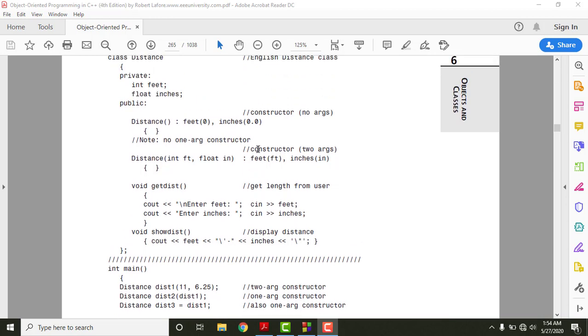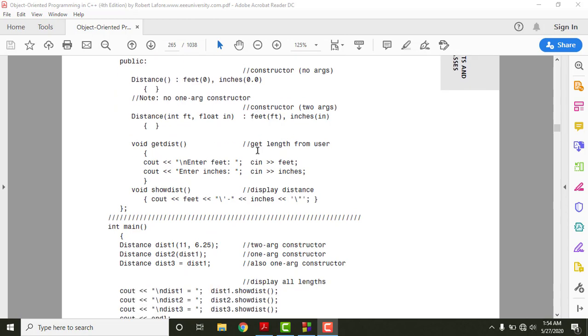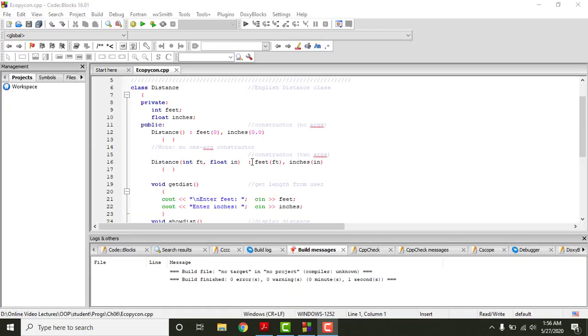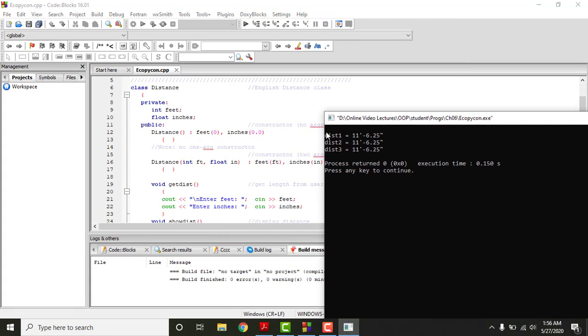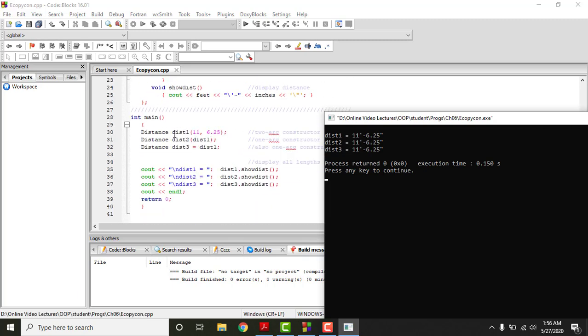Okay. Now I'll show you the same thing on Code::Blocks to verify how exactly it works. This is the same program which I have just explained to you. Let me run this program first. If you see, all these distances have the same value, all these objects have the same value, 11 feet and 6.25 inches, because the first object is initialized with the help of the two argument constructor, and then all other objects are initialized with the value of distance 1 by the help of the one argument constructor, right?